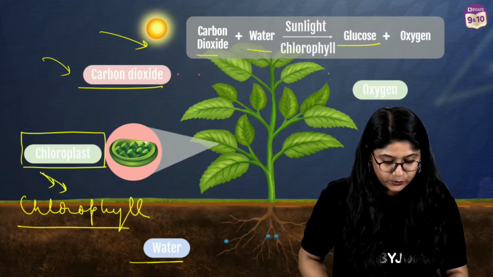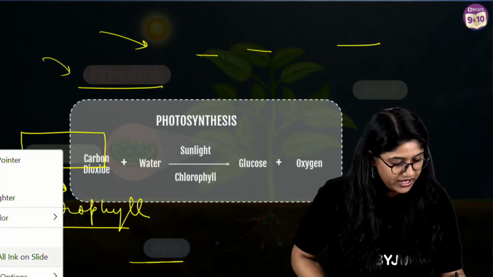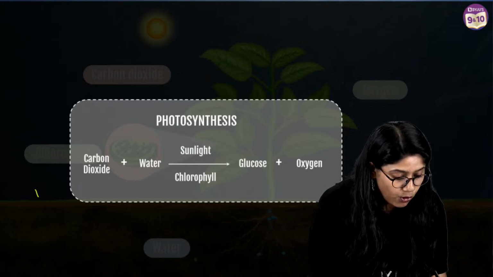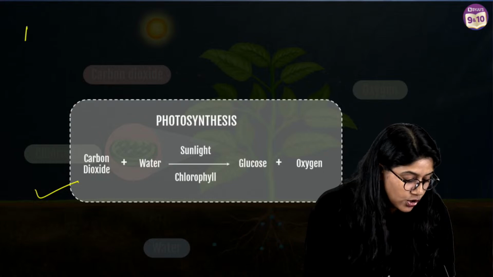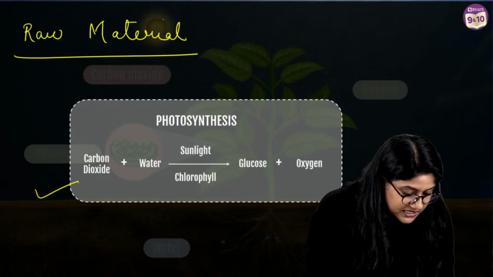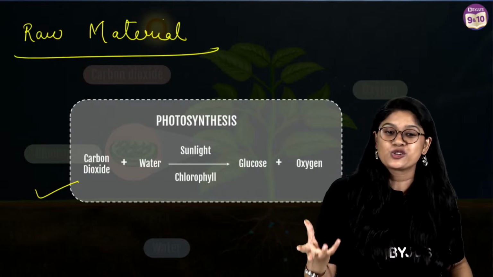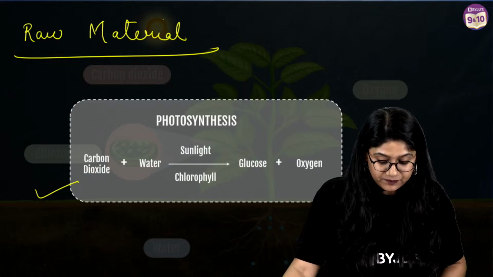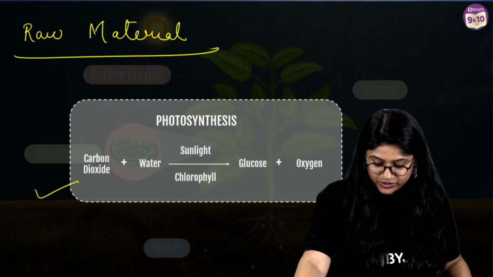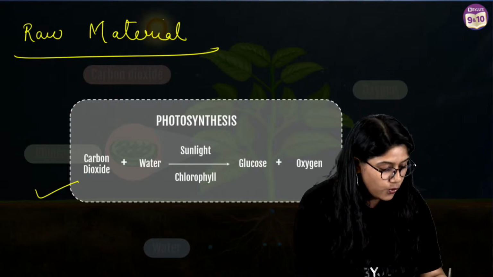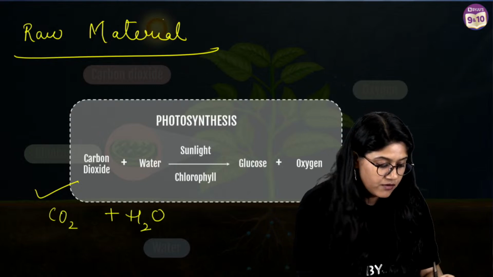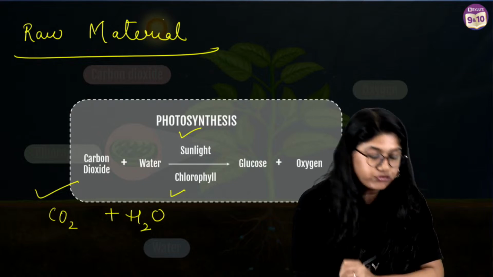So if we quickly recall what we have studied as of now, we have studied that plants make their own food with the help of raw materials like carbon dioxide. We call them raw materials because these are the basic ingredients that a plant needs to make its food. So we have carbon dioxide, I hope this is clear to you. We have CO2, we have H2O, we have sunlight, we have chlorophyll.